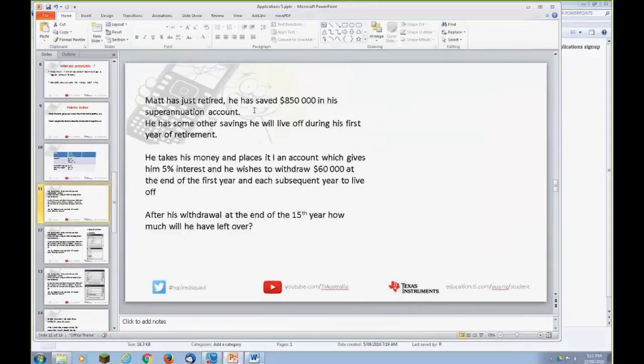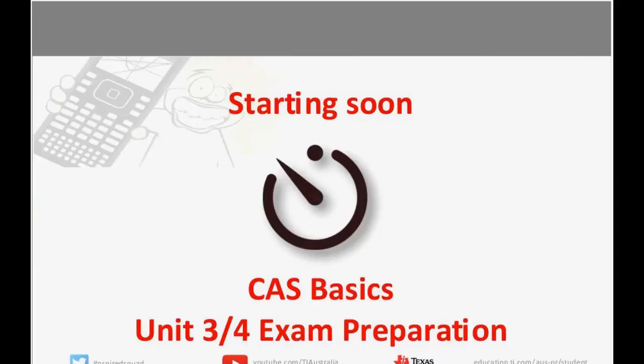Yes, this takes us to a first question about Matt. And from here I'm going to hand over to Brian, and Brian's going to take us through this situation where Matt has just retired. He's had some good savings too. Just short of $1 million, which is not too bad. And it looks like he's retired with a bit of life to go, because he's expecting to get this to finance a bit more. So that's good too.